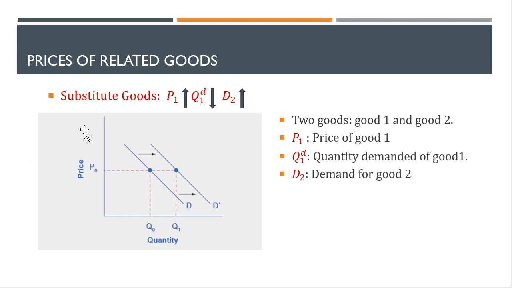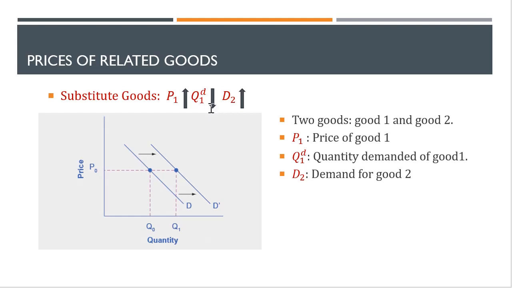for substitute goods, you can see when the price of good one, now if you consider two goods, good one and good two, and if the price of good one increases, the law of demand states the quantity demanded for that good should decrease.